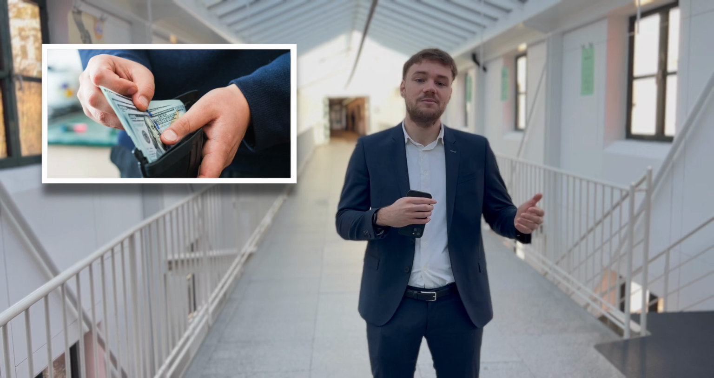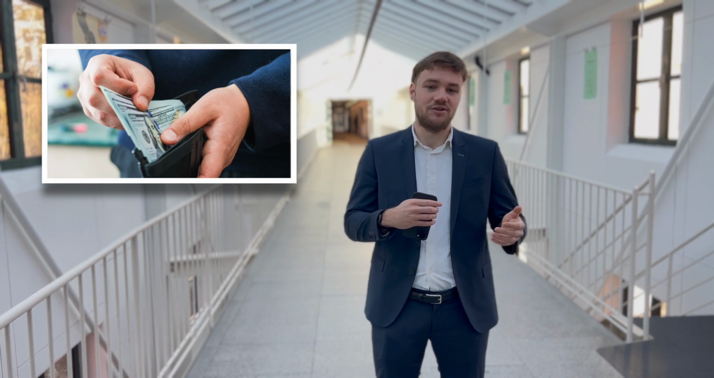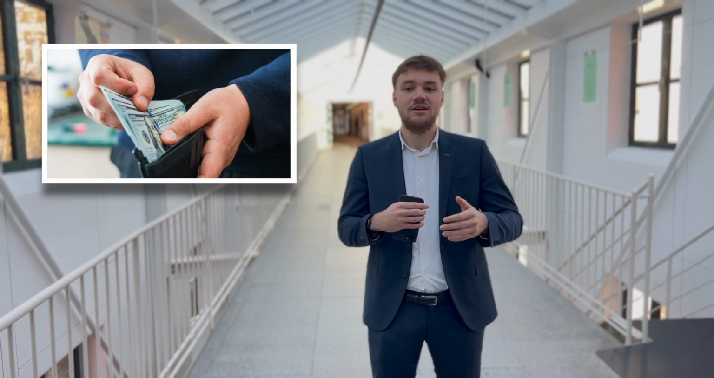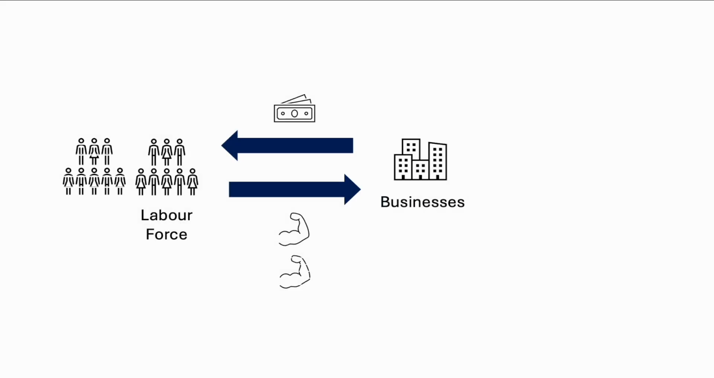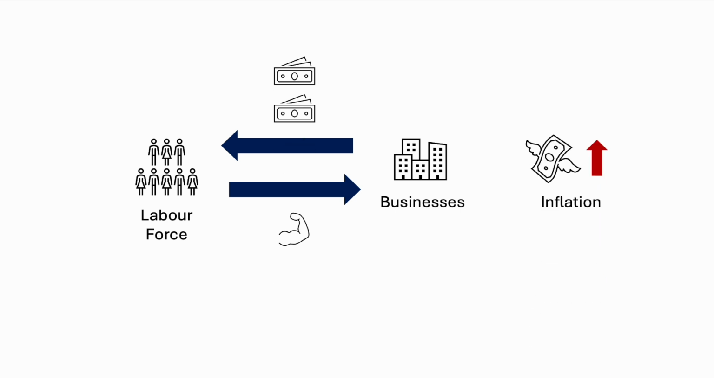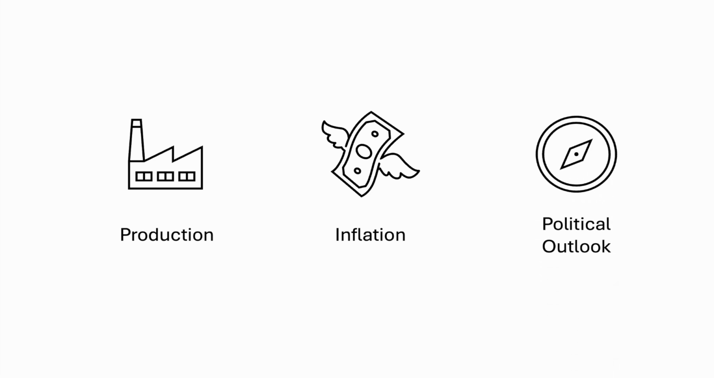Secondly, cutting taxes would leave people with more of their income to spend, which would boost demand for goods and services. However, since supply can rise quickly in the short term, this increased demand would push prices higher. Lastly, reducing immigration would shrink the labor force, making it more expensive for businesses to hire workers, which would also drive up prices. To conclude, the Fed considers production, inflation, and the political outlook for determining the future interest rate.